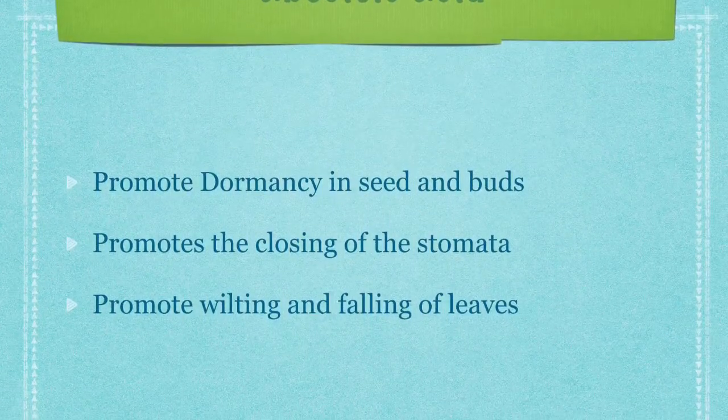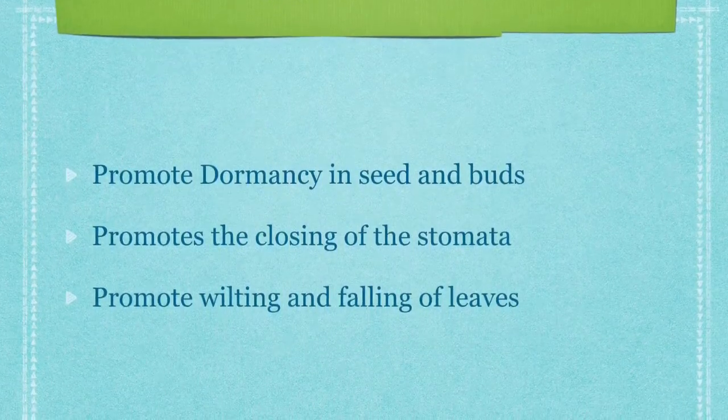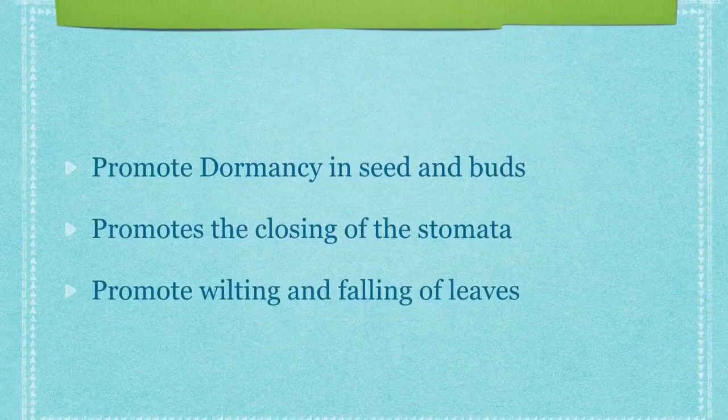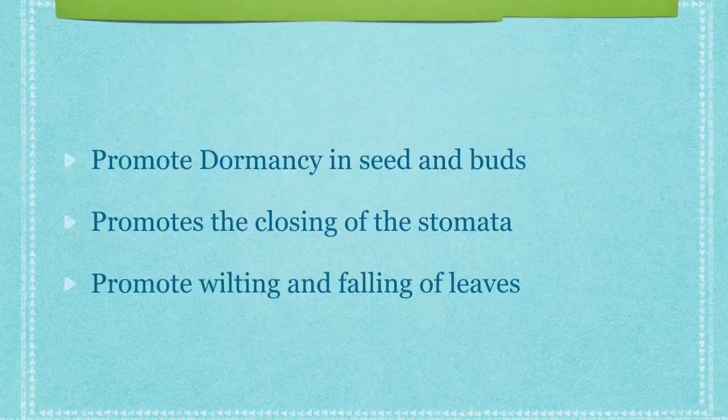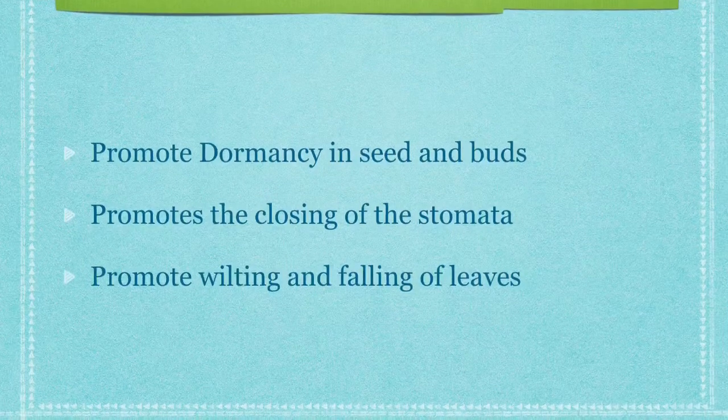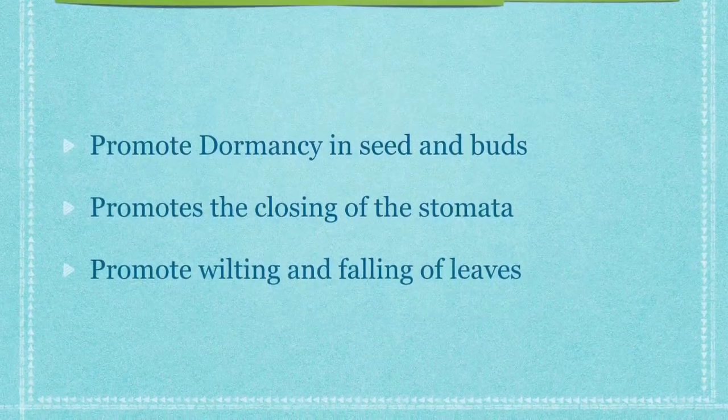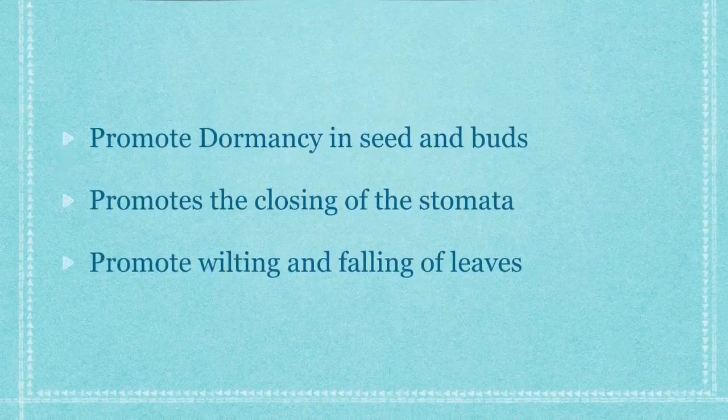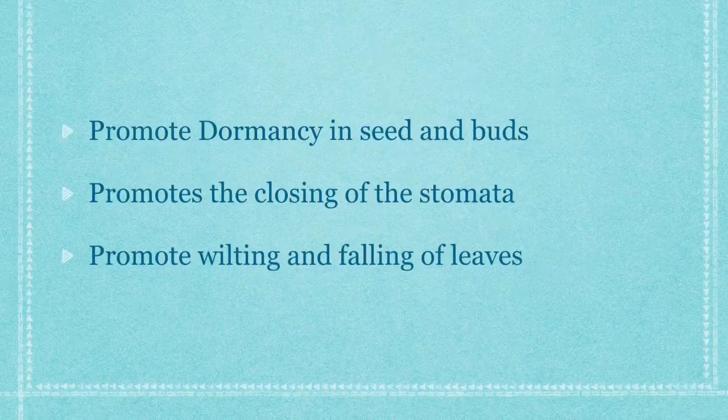It also promotes the closing of stomata. Abscisic acid promotes the wilting and falling of leaves. It also causes the detachment of flowers and fruits from the plants.